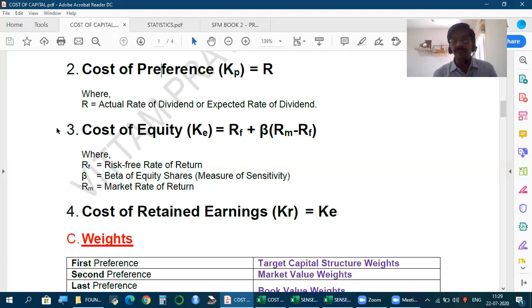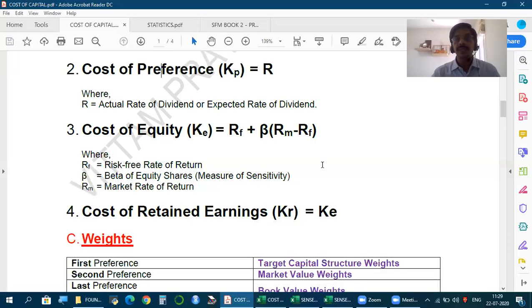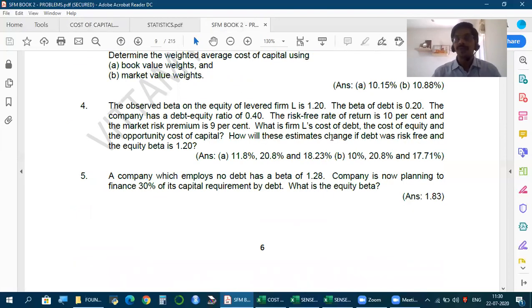Now, why are we discussing this? This is the foundation for our second method of calculating WACC. How to calculate? Let us take an illustration. Through an example, let us understand the calculation. So please observe this. All this is part of the study material that has been given. So please take a look at the study material and find these problems.